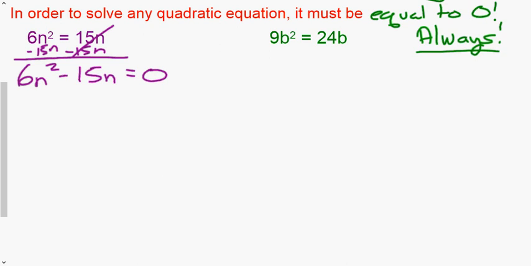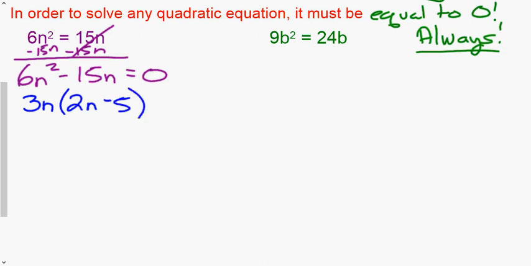It is now just like the previous problems. Factor out the GCF. Does 6 go into 15? No. All right, what is the largest number that does go into 6 and 15? Well, that is 3. Do they have a common variable? And what's the largest exponent I can take out? That would be 1. So my GCF is 3n, so I'm going to factor out 3n.